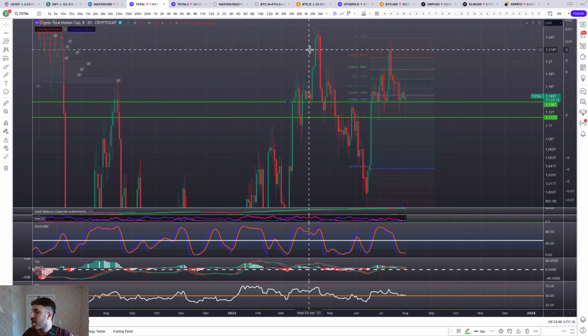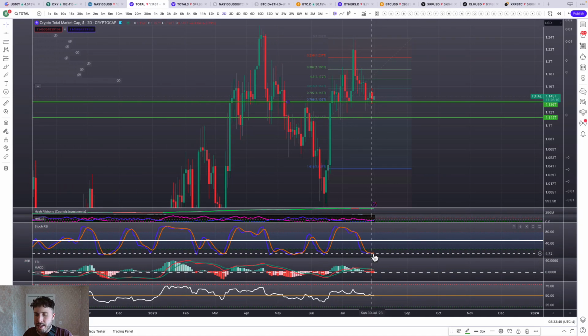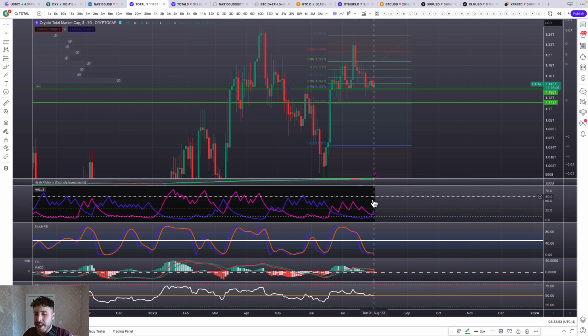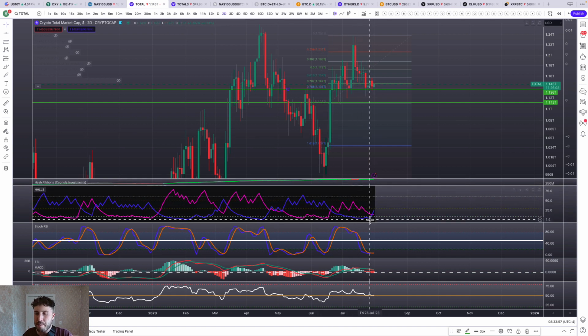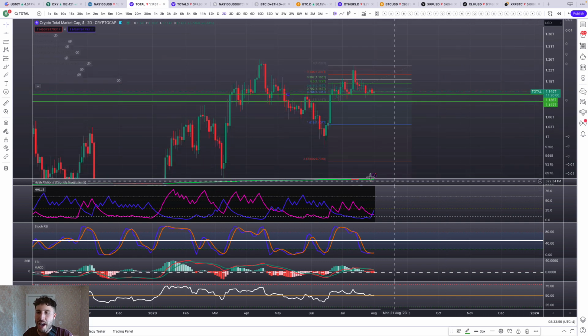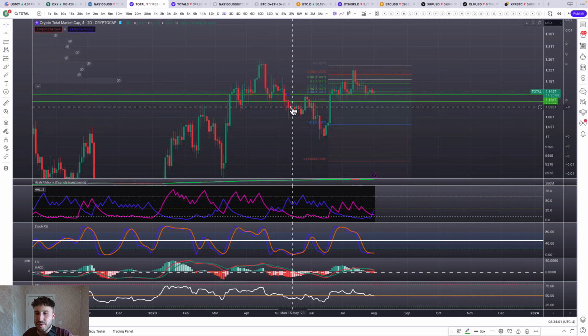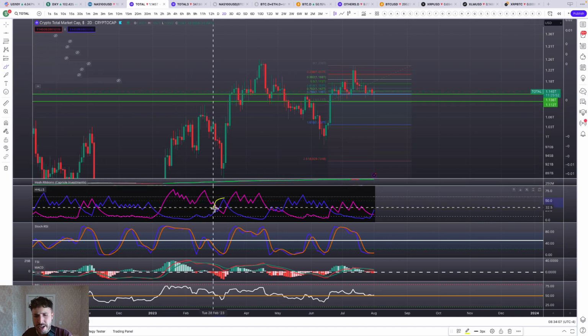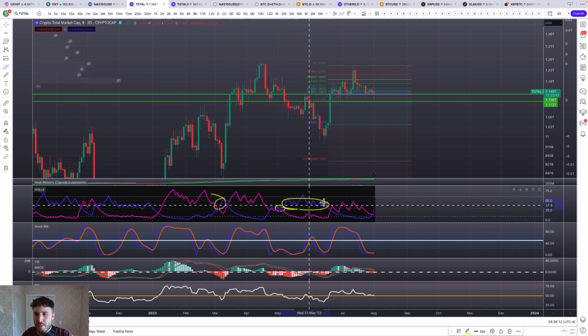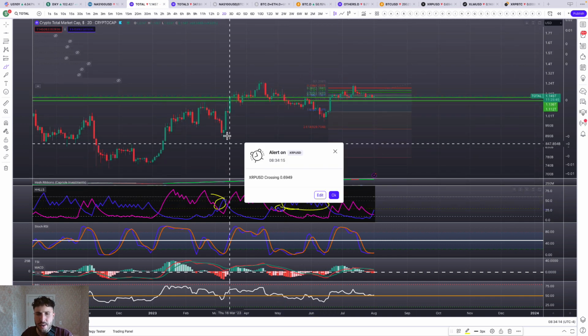If we go to the 2-day chart, we can see that the stock RSI has cooled off. The only thing that's kind of worrisome is that blue is crossing above the pink, because when the pink crosses above the blue, we rip, but when the blue crosses above the pink, we have a substantial kind of dip. But honestly, the past times this year that we've done that, it's been short-lived, like this right here, and this was more of a longer drawn out period. But this one back here was short-lived.